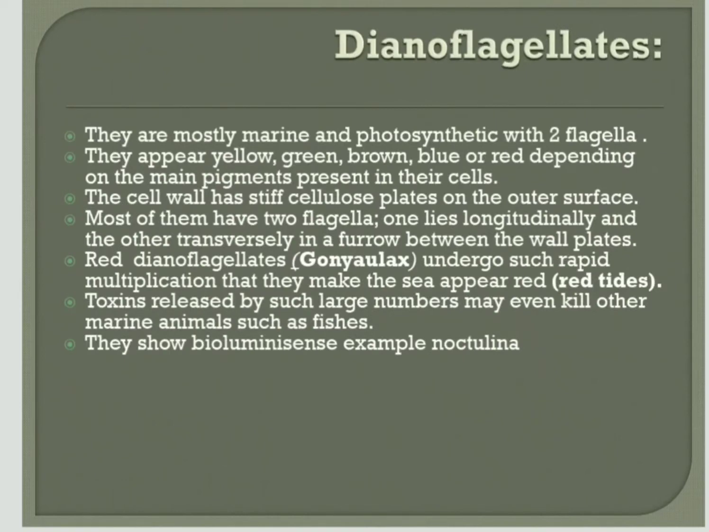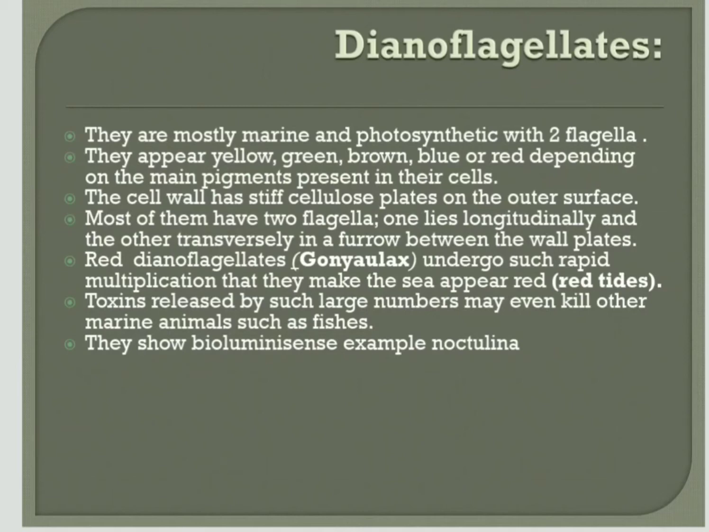The name itself denotes that they have two flagella, and their cell wall is made up of stiff cellulose plates. In between these cellulose plates, one flagellum is transverse and the other is longitudinal, embedded. These are of different colors. These are also photosynthetic marine organisms, and they appear yellow, green, brown, red, in different colors based upon the pigment they contain. Next, a character of the dinoflagellates is the red color.